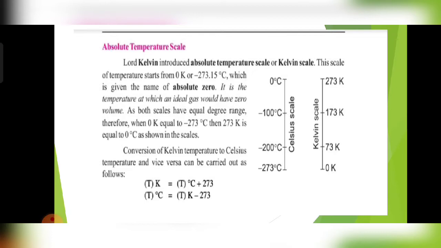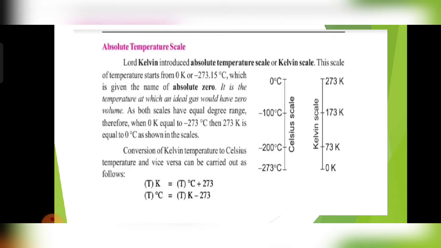0 Kelvin or minus 273 degrees Celsius is called absolute zero, and this is the point at which all the gases and all the liquids will be in a freezing state, and it is the lowest possible temperature. Absolute zero is the lowest possible temperature which any matter can attain.